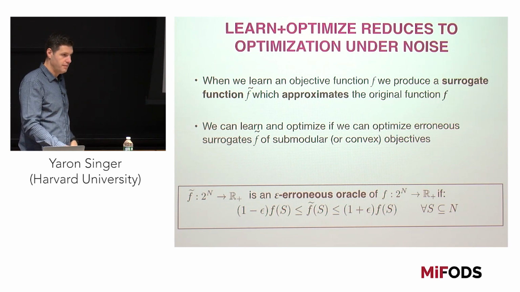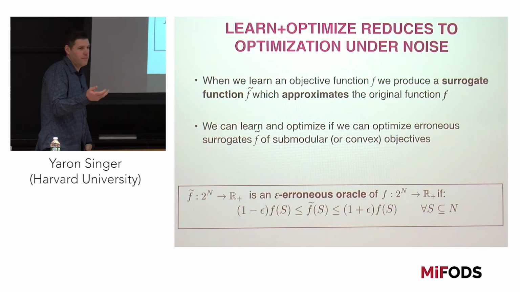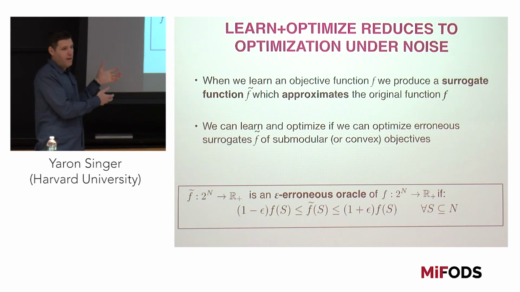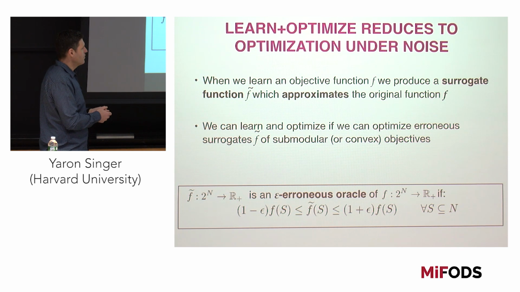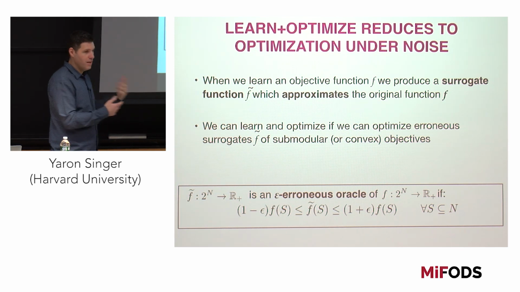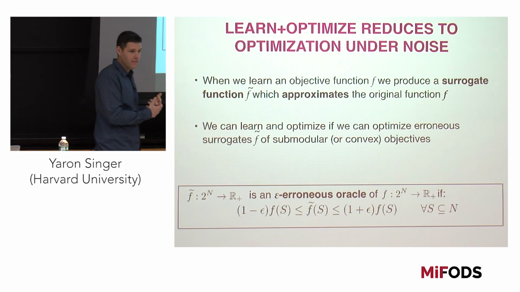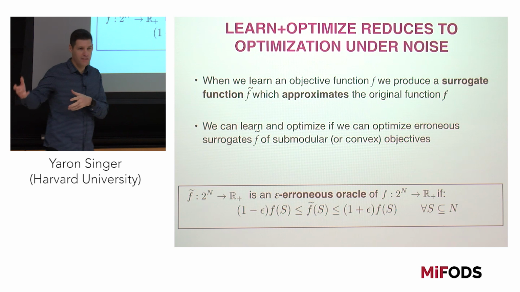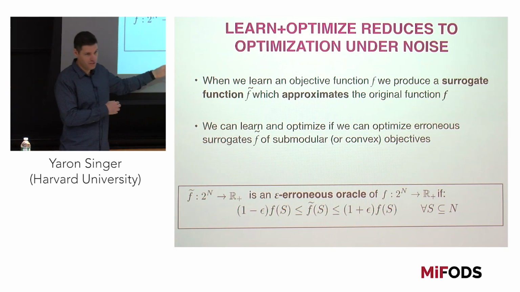Yeah? You don't require that f tilde is submodular. Exactly, I don't. Great question: do we require f tilde to be submodular itself? No, because if it were submodular, then the answer is obvious, right? It would be easy, because I know I can optimize the surrogate function. It's close enough to the true function, and I have a good approximation.